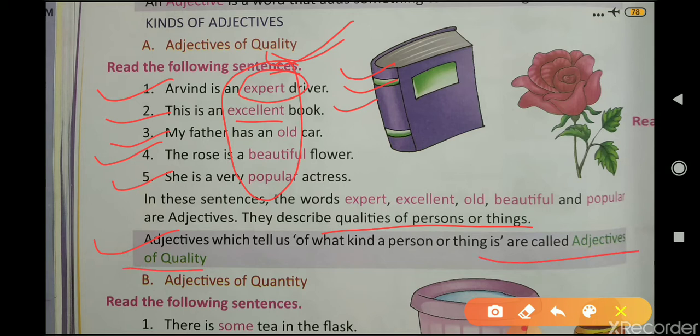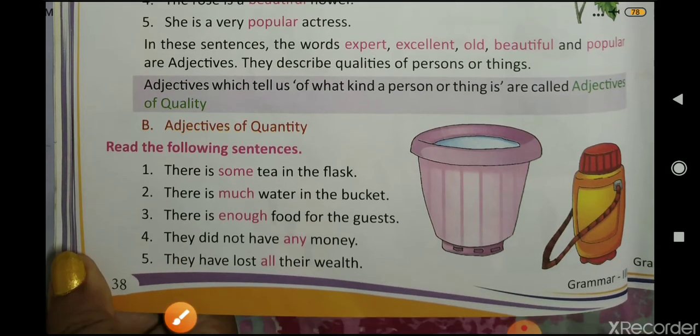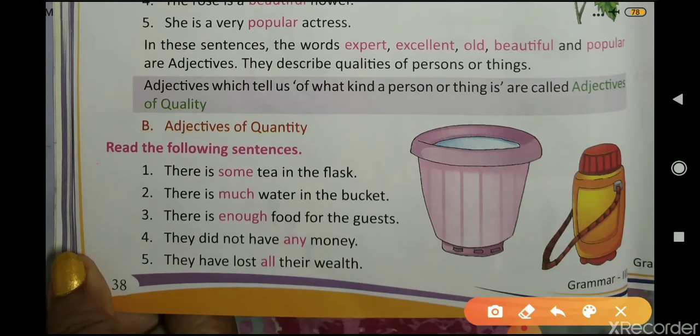Now next one is adjectives of quantity. There is some tea in the flask. There is much water in the bucket. There is enough food for the guest. They did not have any money. They have lost all their wealth. So in all these sentences, some, much, enough, any, all are adjectives of quantity.